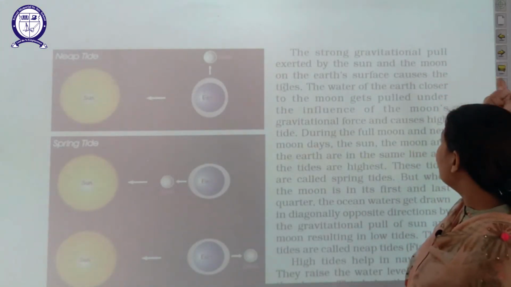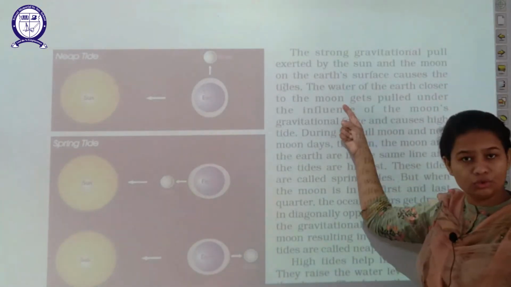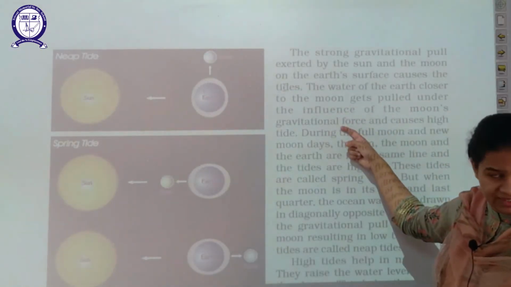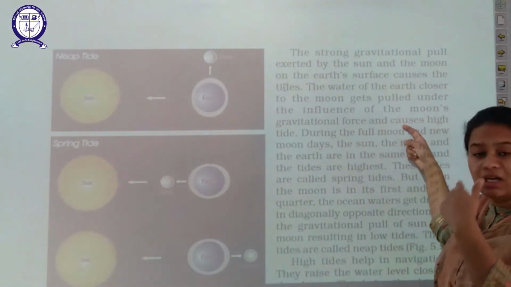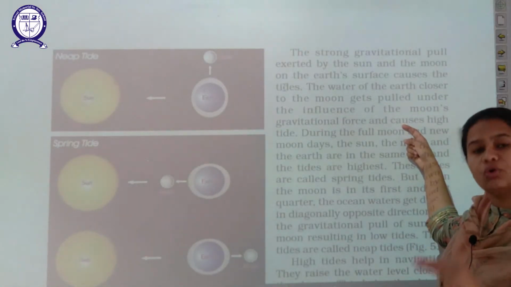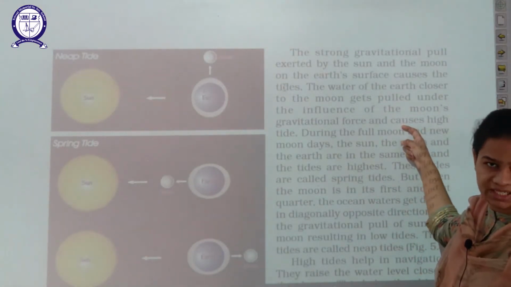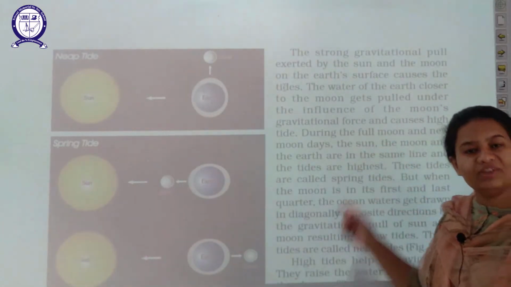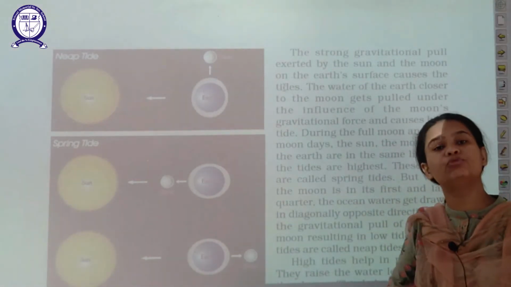Now when the water of the earth is closer to the moon, it gets pulled under the influence of the moon's gravitational force, and when it is under the sun, it is because of the gravitational pull of the sun. We have already studied the concept of full moon night.